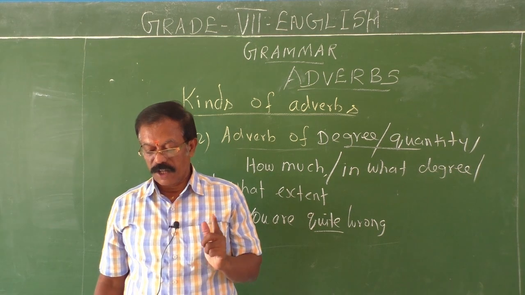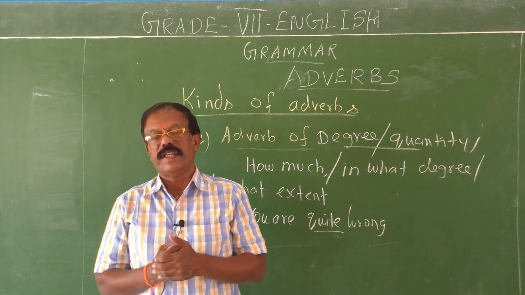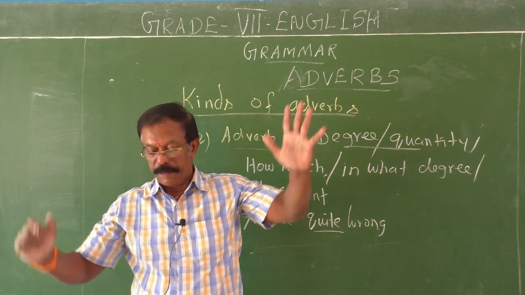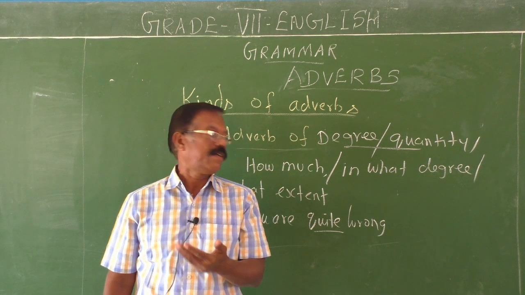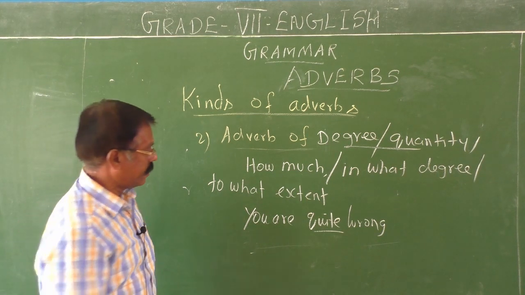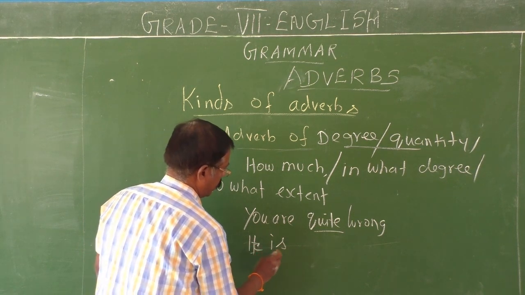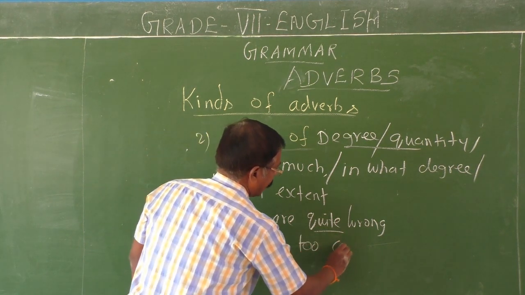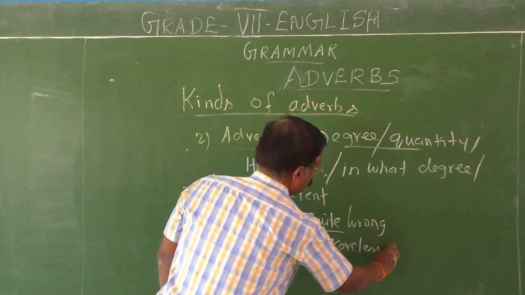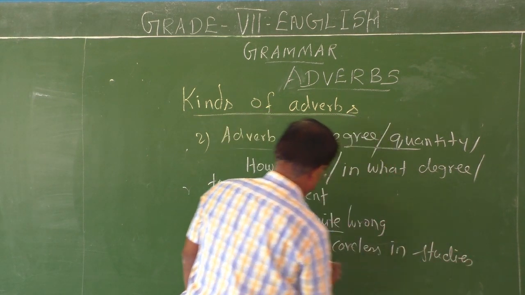Fully wrong. They are fully prepared for the show. How much ready are they for the show? Fully prepared. She is partly mistaken. See, I'll give one more example. He is too careless in studies. See, in this example, too,